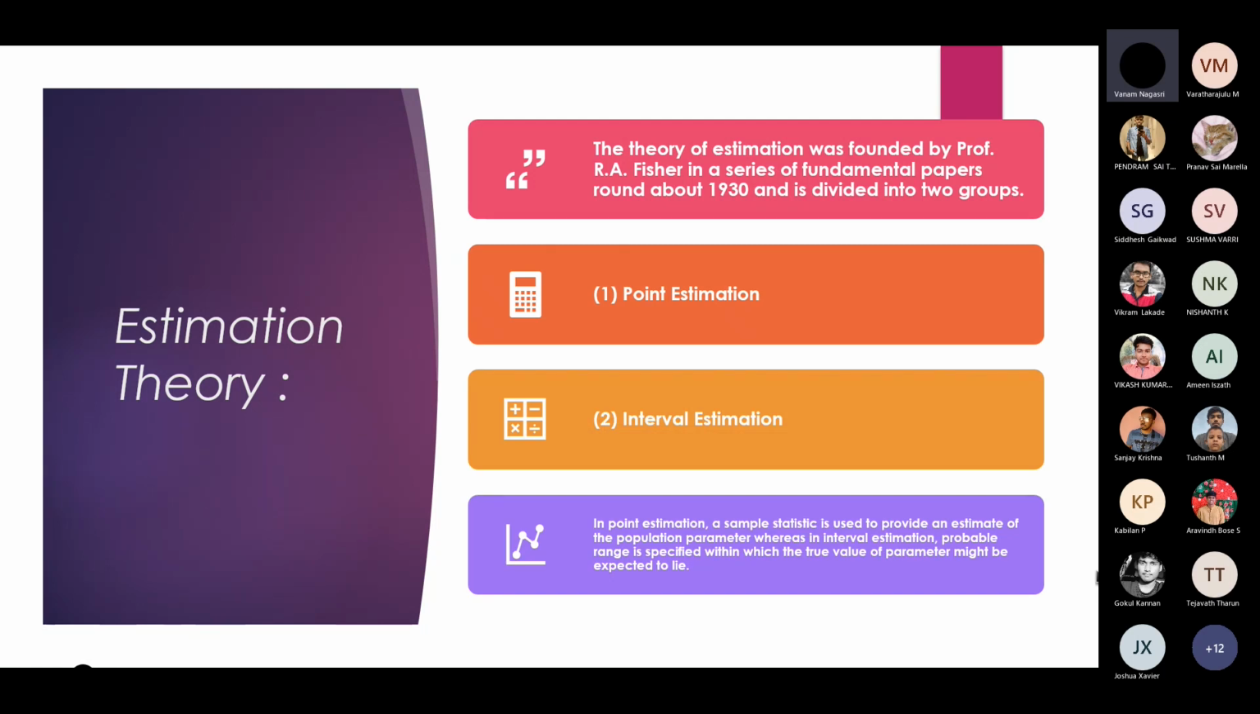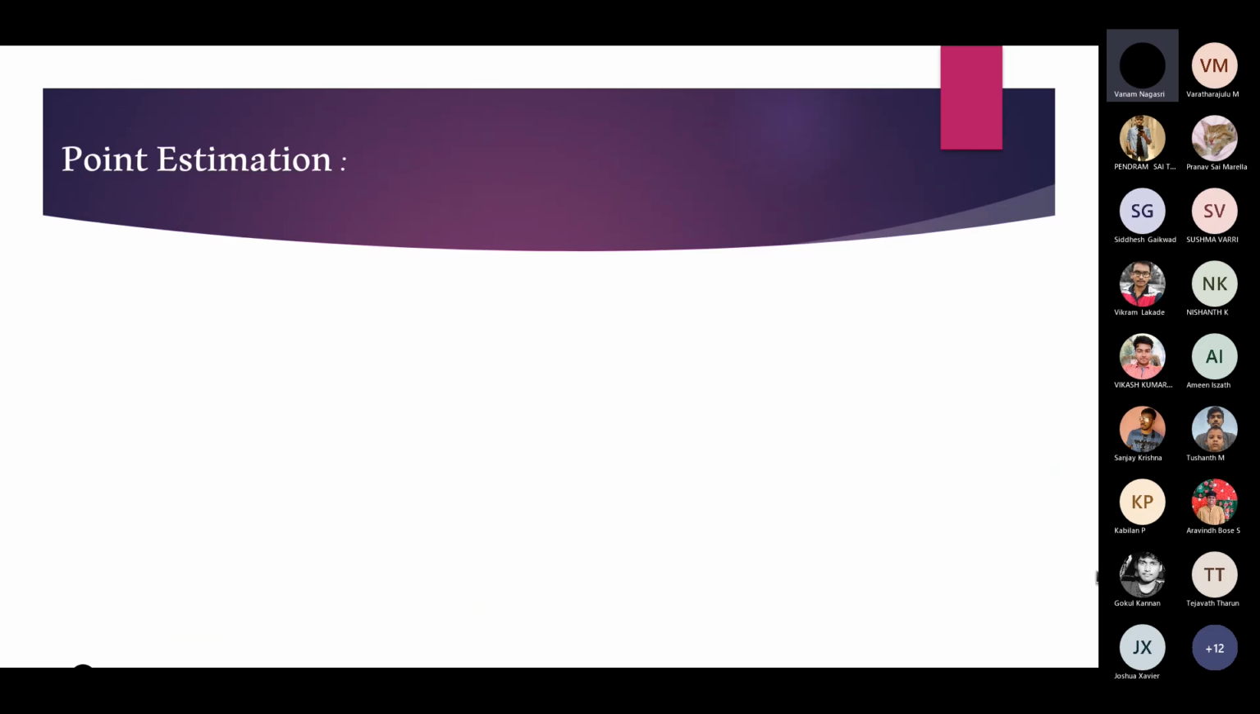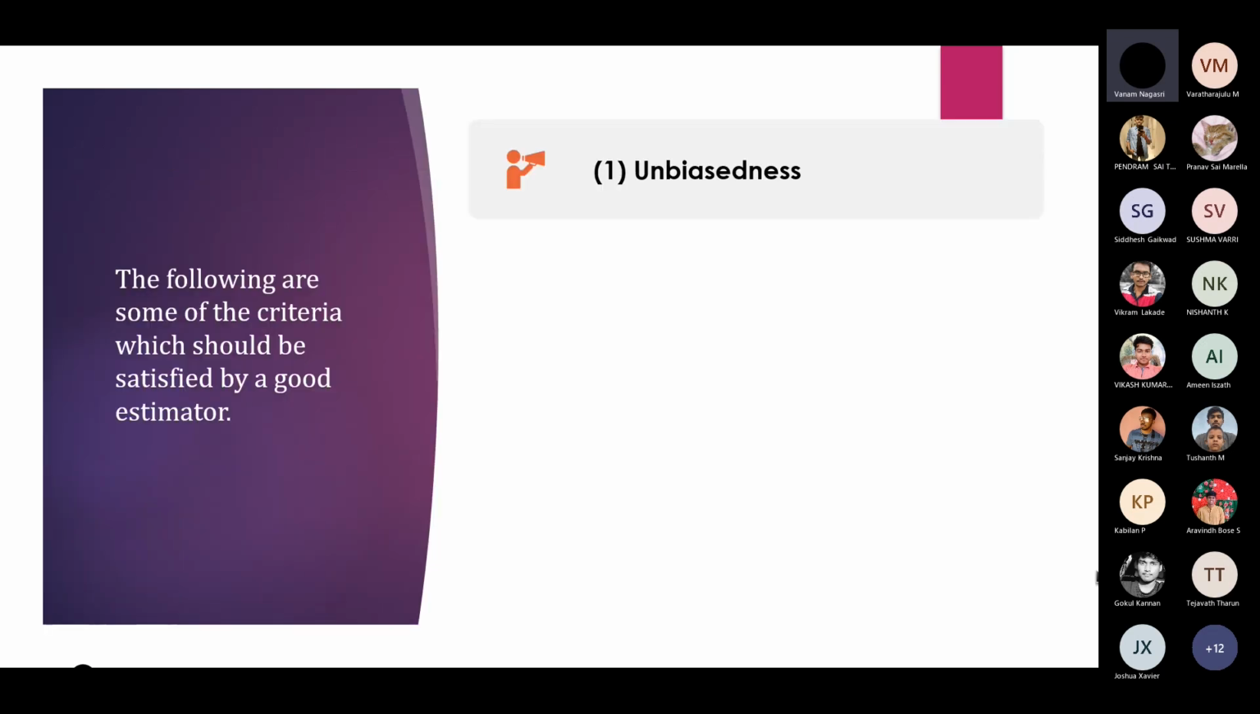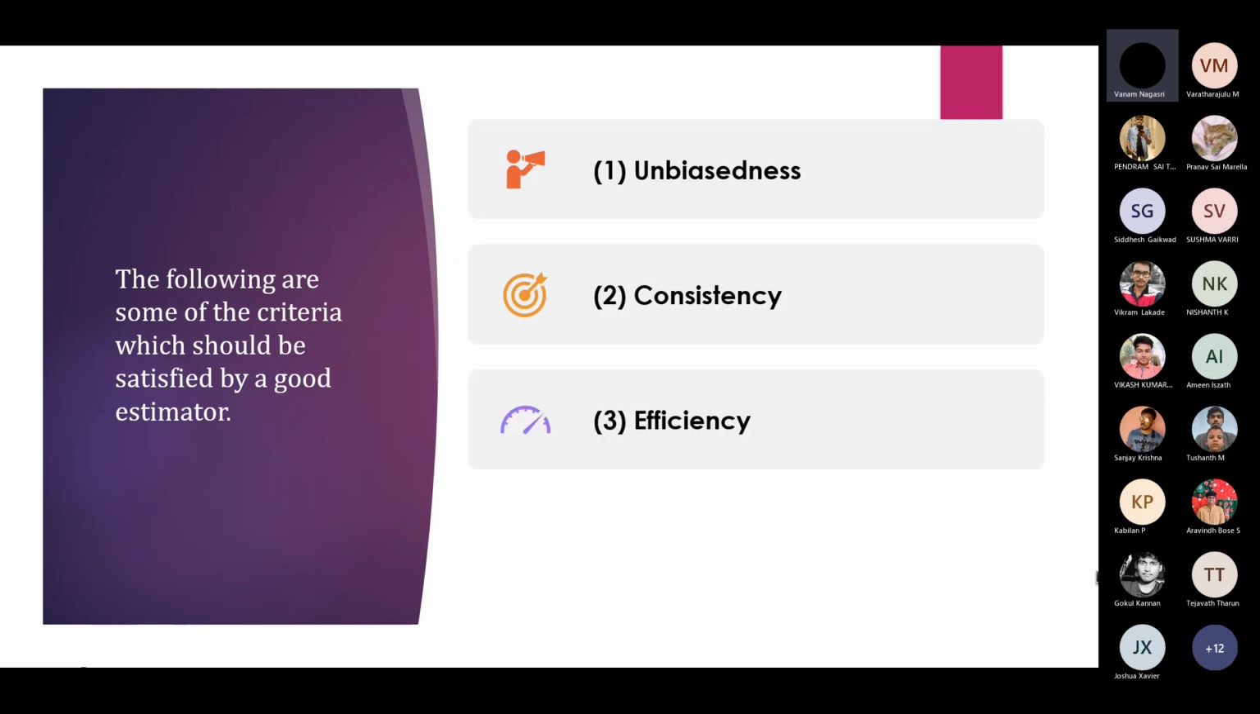In point estimation, a sample statistic is used to provide an estimate of the population parameter, whereas in interval estimation, we get a range within which the true value of a parameter might be expected to lie. Point estimation is nothing but a particular value of a statistic used to estimate a given parameter, known as a point estimate or estimate of the parameter. A good estimator is one which is always as close to the true value of the parameter as possible. Some of the criteria for a good estimator are unbiasedness, consistency, efficiency, and sufficiency.